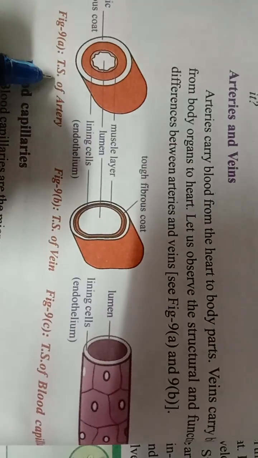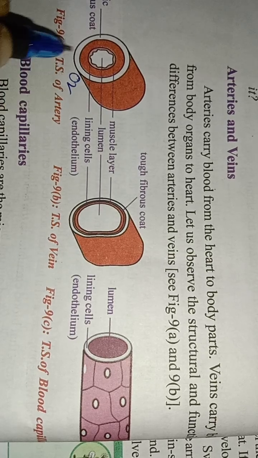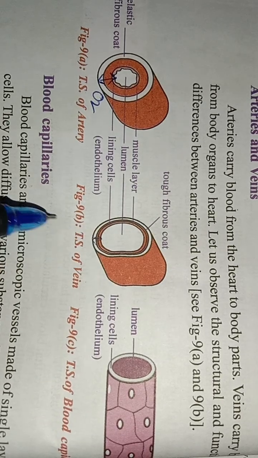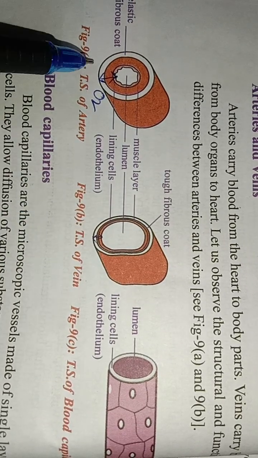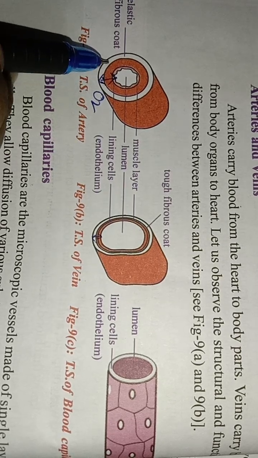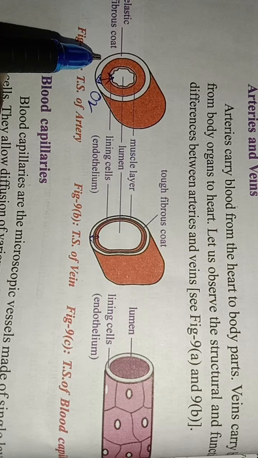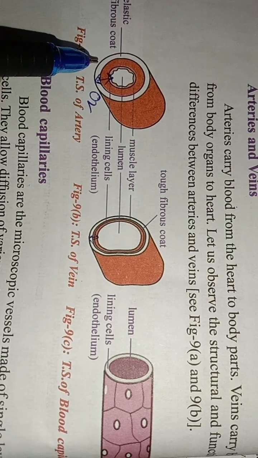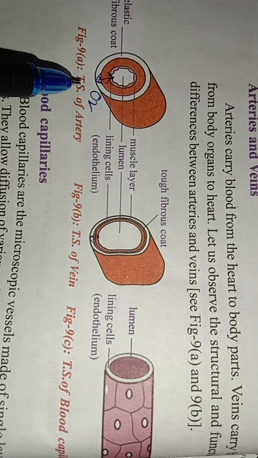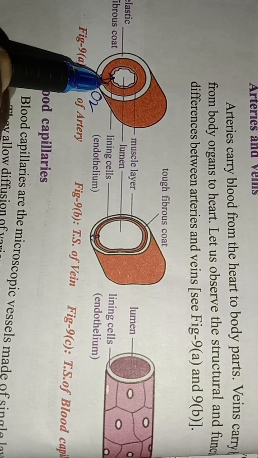Arteries generally carry oxygenated blood. If you observe, the walls of the arteries are thick when you compare with the veins, which have very thin walls. Why do they have thick walls? Because arteries originate from the heart. The heart has some blood pressure. Whenever the heart contracts and relaxes, right, at that time there will be pressure on the blood vessels, and to withstand that force they have more thickness.